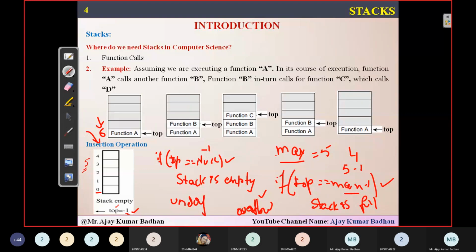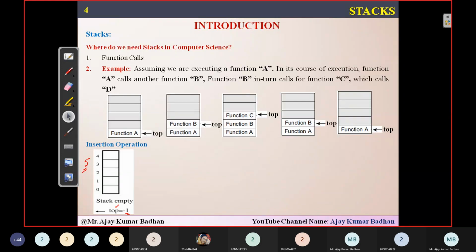I have to call underflow. Why underflow? Because there are no elements present here to delete, and you're trying to delete elements from this particular empty stack. How is it possible? So you have to simply say that you are underflowing. There are no elements here. You can't delete them. This is how exactly people have to work on this particular thing.